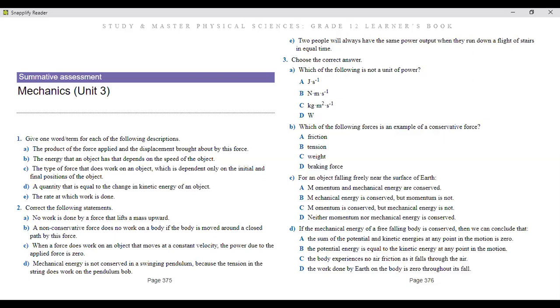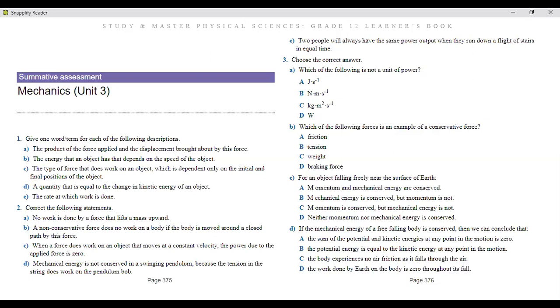So number 2, they say, correct the following statements. No work is done by a force that lifts a mass upwards. So what is the correct statement? The correct statement says work is done by the applied force when a mass is lifted upwards. So there is work done by the force that is lifted upwards.